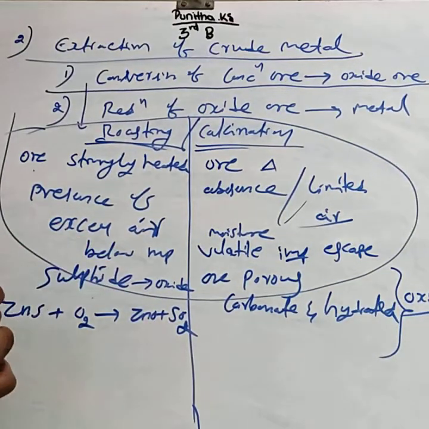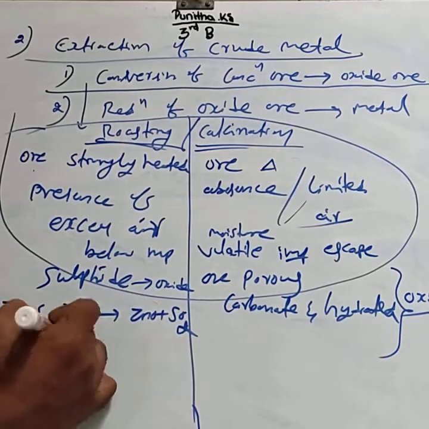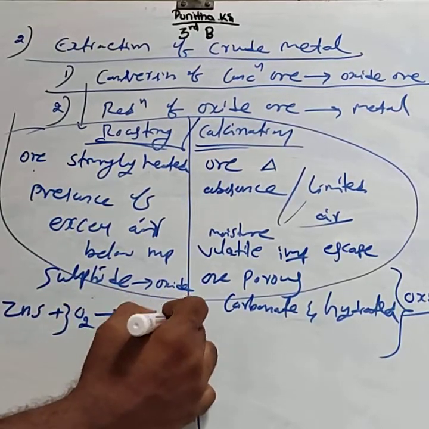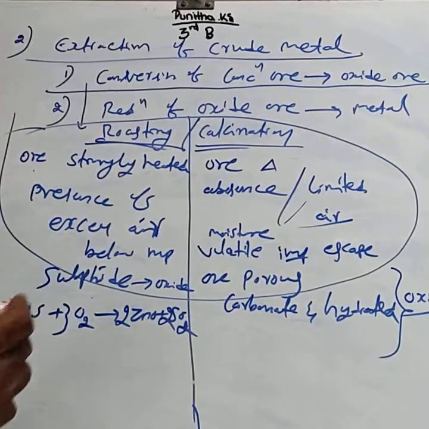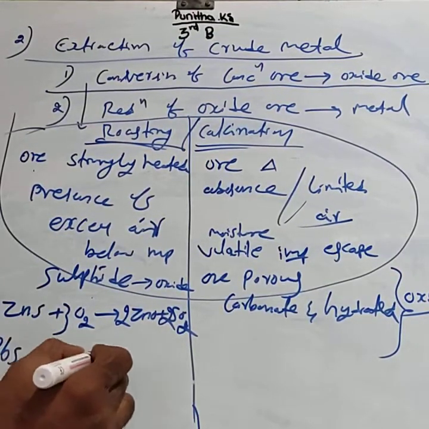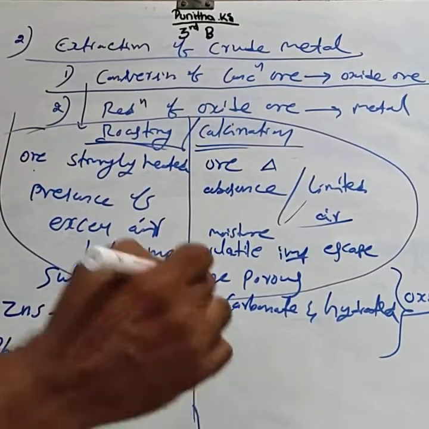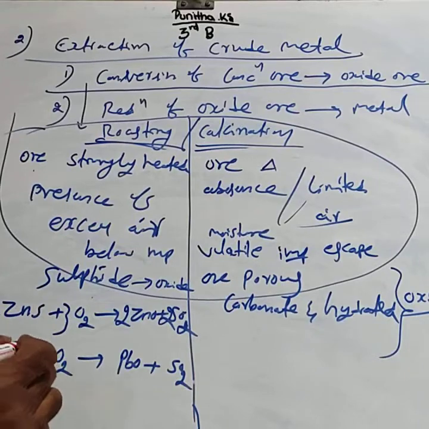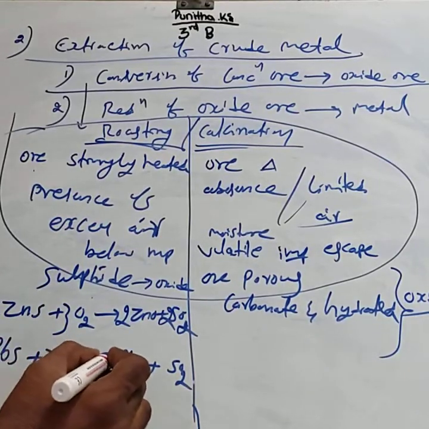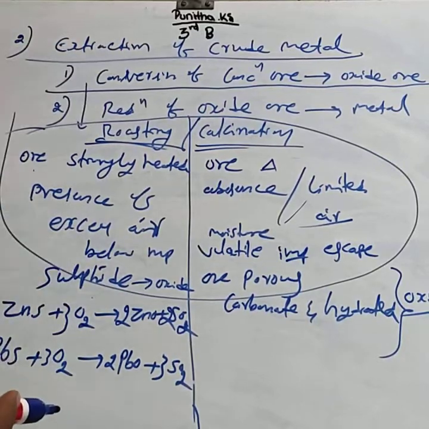You can balance this reaction by using 2, 3 and 2, again 2. This is the equation. Similarly, PbS plus O2 is converted into PbO plus SO2. Again use the same numbers 2, 3 and 2 and 2. This is the roasting process example.